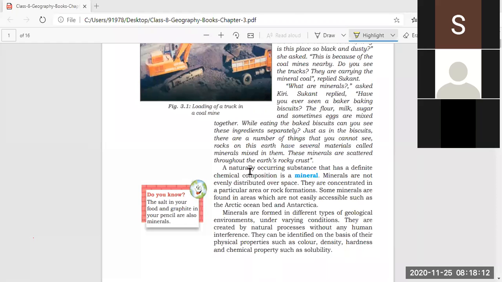They are mixed in the rocks, and these minerals are scattered throughout the earth's rocky crust. This is the way the explanation about minerals is given by Sukant.